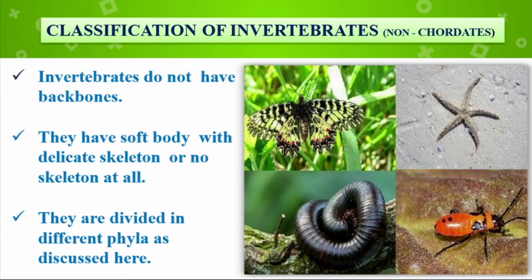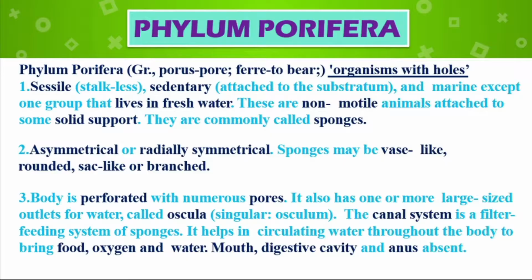They are divided into different phyla as discussed here. The invertebrates we classify by phylum. The first phylum, phylum Porifera. Porifera in Greek: porous means pore or opening, and fera means to bear. So openings are contained in the body, an organism with holes. The first feature is sessile, stalkless. There are no legs or anything like that. We call it sessile or stalkless.